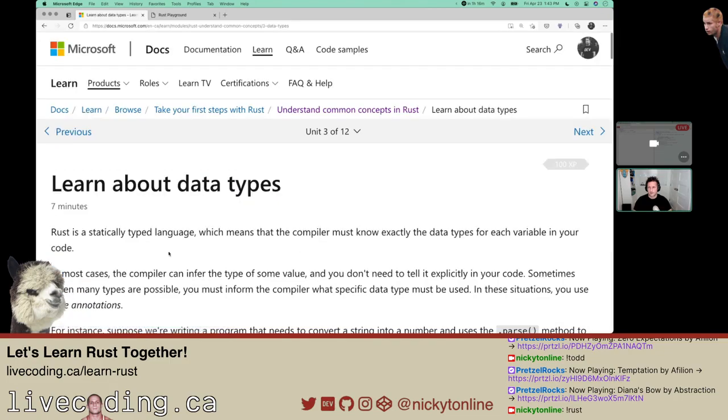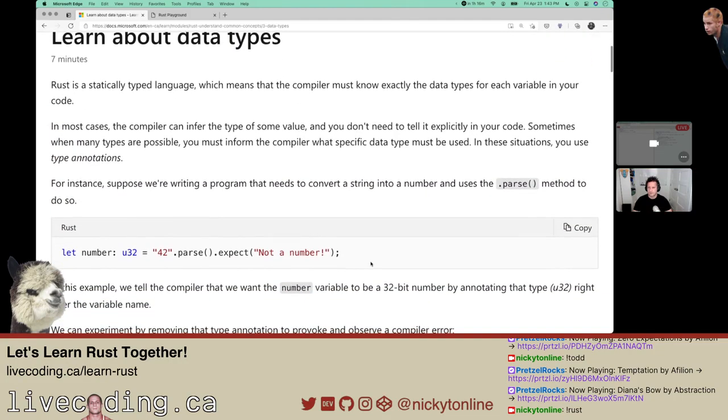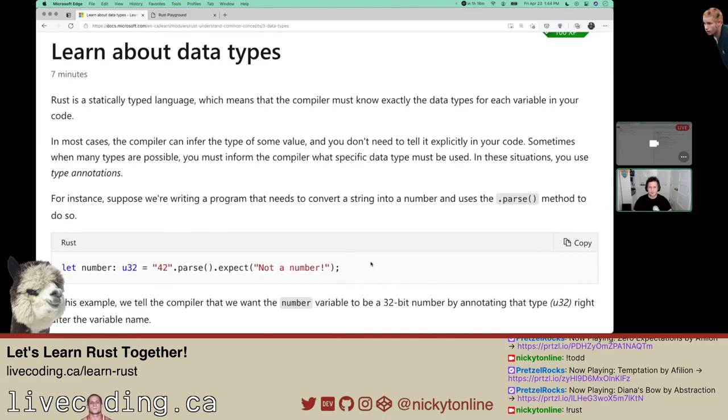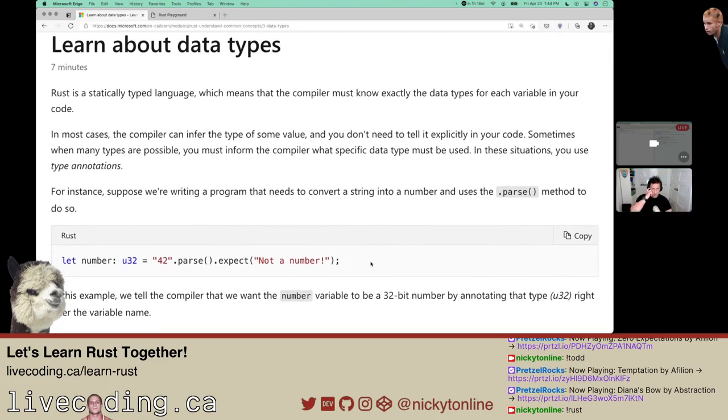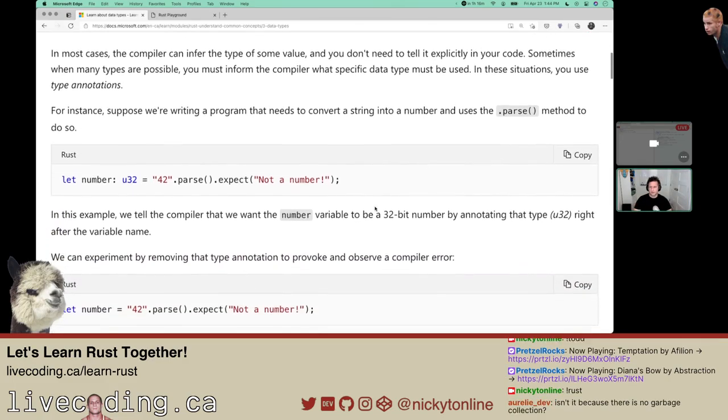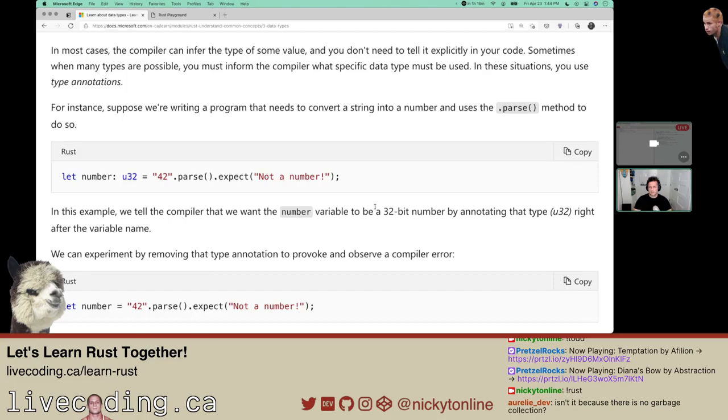Let's learn about data types now. It's statically typed. That means the compiler needs to know, so it can compile the program, exactly the data types for the variables in your code. In most cases, the compiler can infer the type of some value and you don't need to tell it explicitly in your code. That makes sense for primitive types in Rust too, like a Boolean, number, etc.